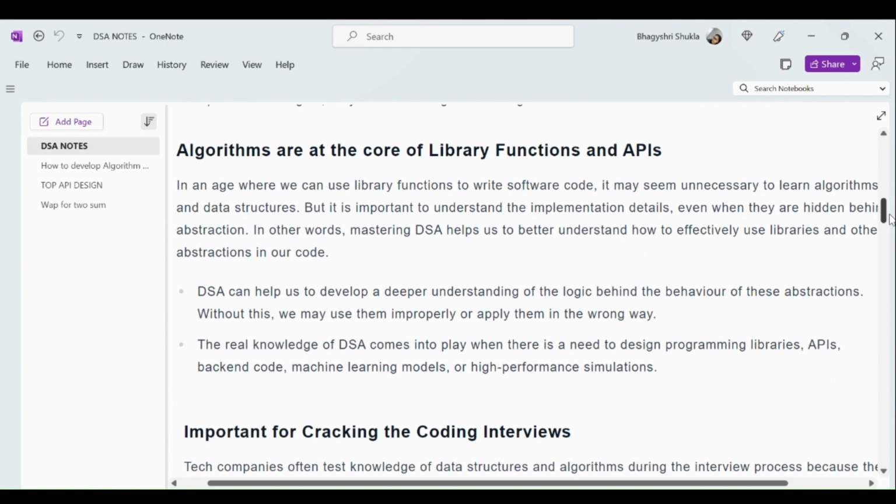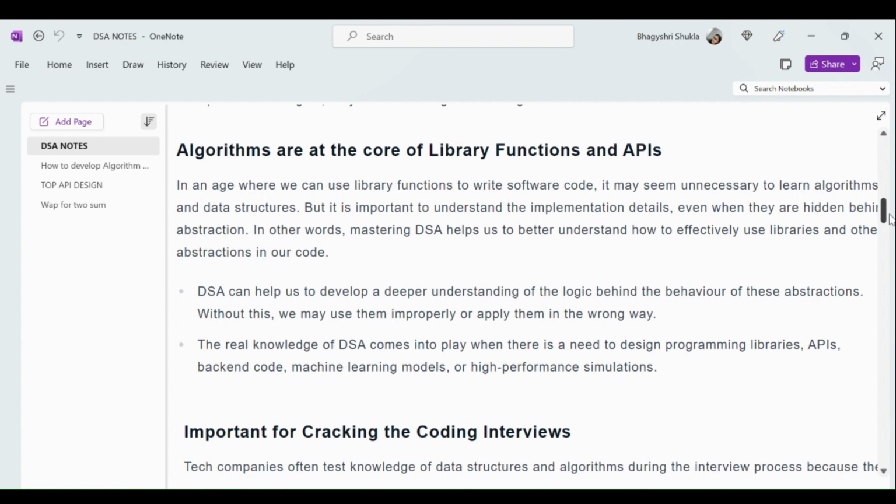Next, in algorithm terms, algorithms are the core of library functions and APIs. In an age where we can use library functions to write software code, it may seem unnecessary to learn algorithms and data structures, but it is important to understand the implementation details even when they are hidden behind abstraction. Mastering DSA helps us understand how to use libraries and other abstractions effectively in our code. It helps us develop a deeper understanding of the logic behind the behavior of these abstractions. Without this, we may use them improperly or apply them in the wrong way.